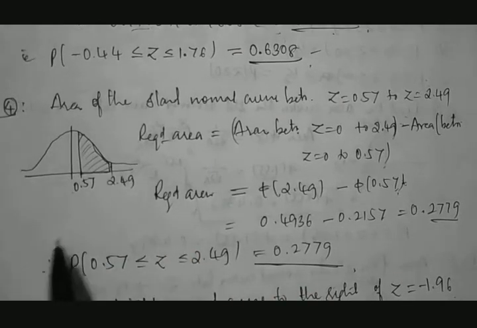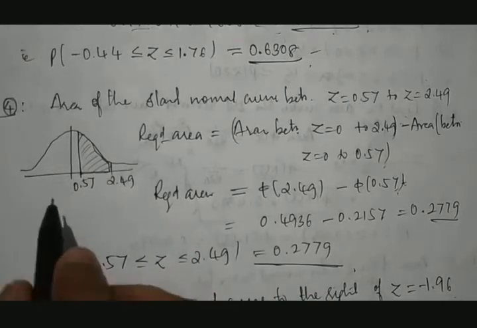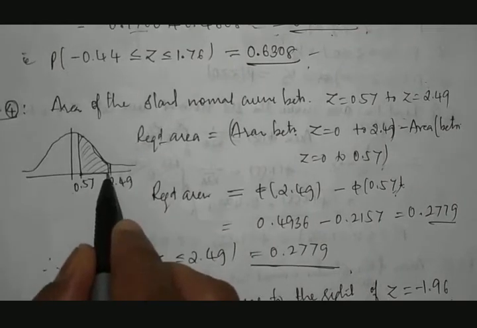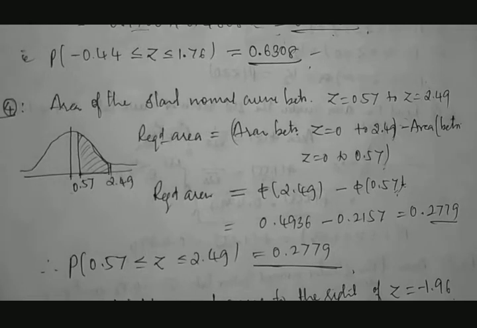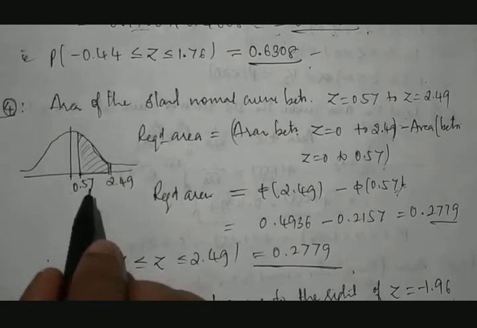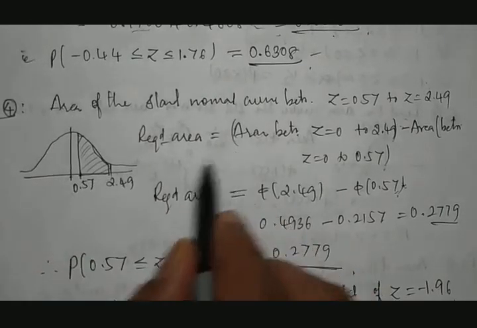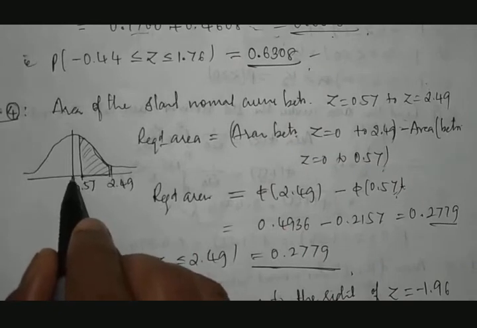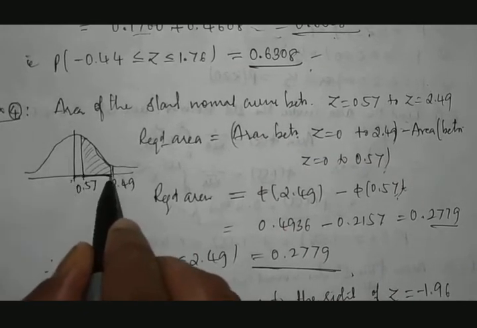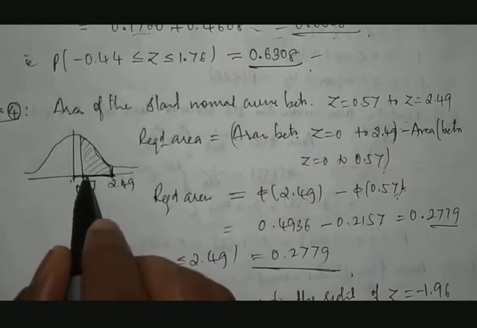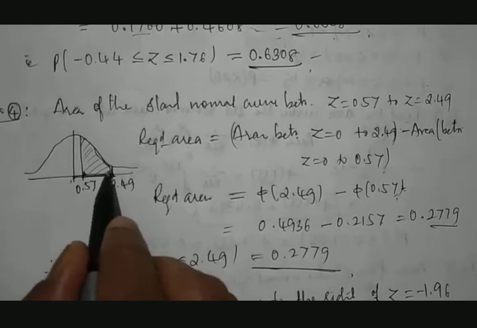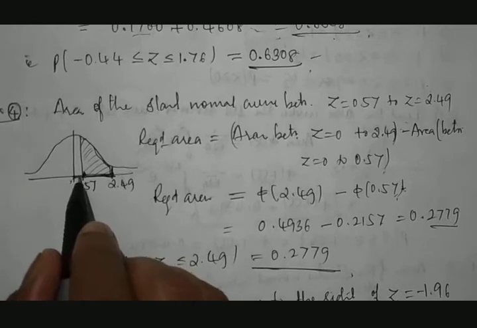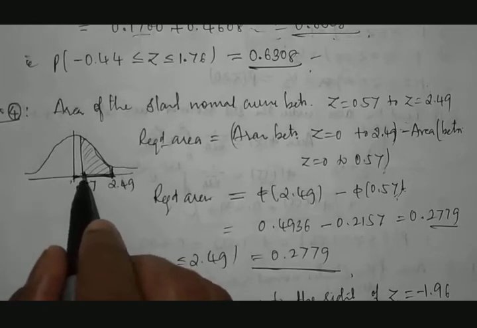But one thing to remember, calculating from here to here without taking help of 0 to here is very difficult. So first, to calculate this area, we take from 0 to this whole thing, then minus this area. Understood? First you take from here to here, then minus this area, then you will get this area.